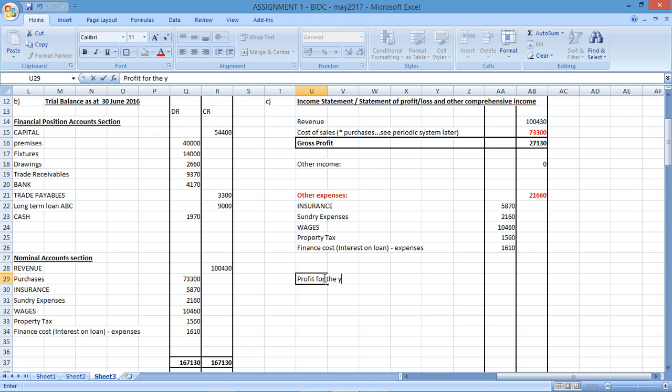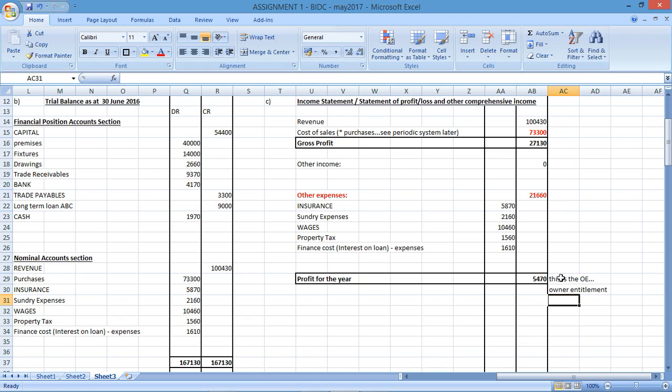And then I'll be left with a profit for the year for this particular sole proprietor. And how do I get the profit for the year? Well, I take my gross profit and I subtract my other expenses. Alright, I didn't have any other income, so I wouldn't add anything. And that's the profit for the year. Right, this is the owner's equity. Okay, the owner's entitled to it. Owner entitlement. So if the owner's entitled to it, that's going to affect his or her capital. And that's what D is asking you for.